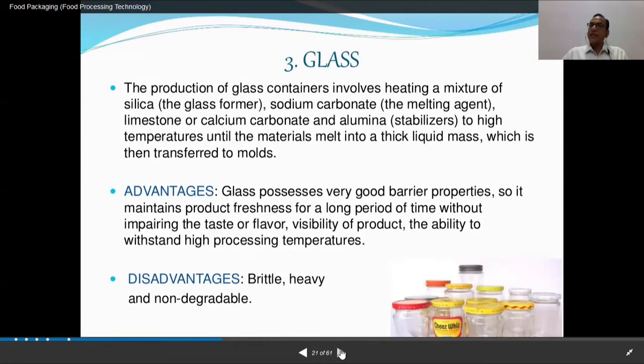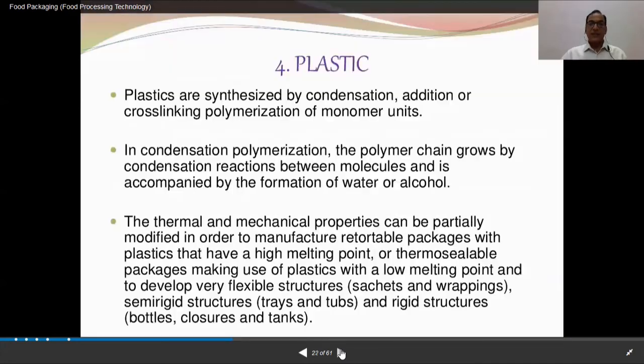It contains the aroma, it contains the flavor, it maintains the colors, and there is hardly any reaction of the food product with the glass. So it is excessively used in case of pickles and vinegar products. The disadvantage is that it is brittle, heavy, and non-degradable. Those are the disadvantages of the glass.